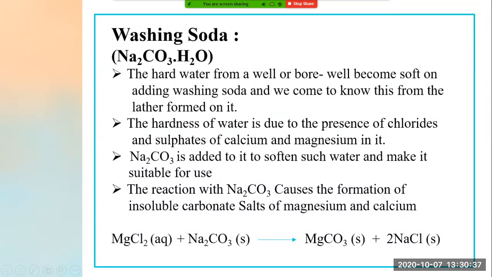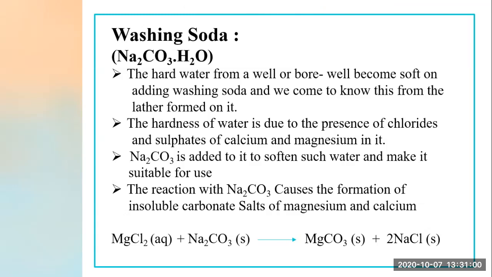See, normally we have seen that when we use soap in hard water, we see a scum generated. Scum means a layer of dirt generated, right? By which we can say, yes, this is hard water. But to make this hard water soft, what is used?